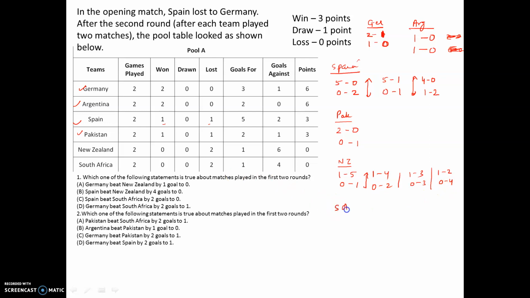And then we have South Africa. With South Africa it is 1-4, right? South Africa lost both matches. So the possibility is 1-3 and 0-1, right? Yes. And the other case that is possible is 1-2 and 0-2, right? So these are the overall cases that we see.